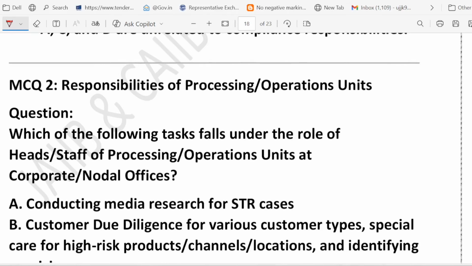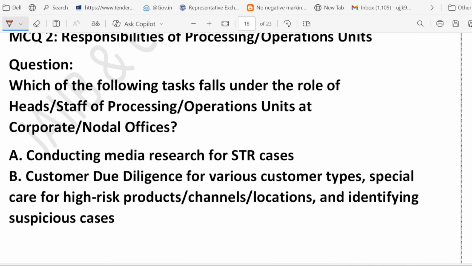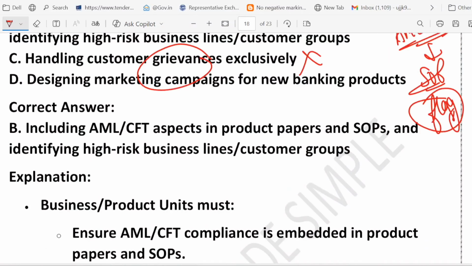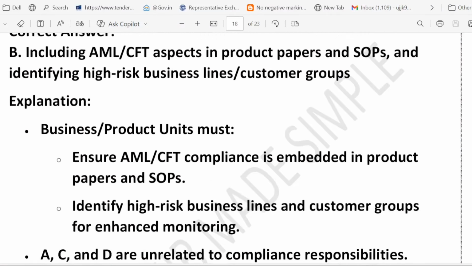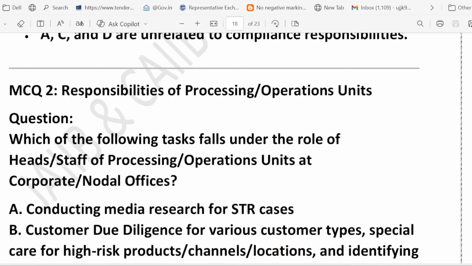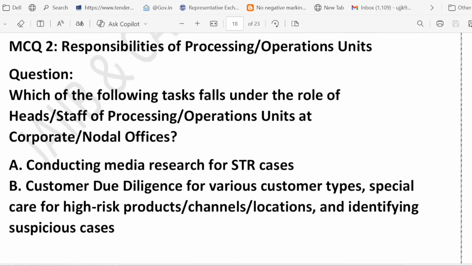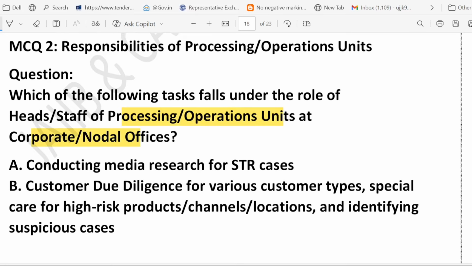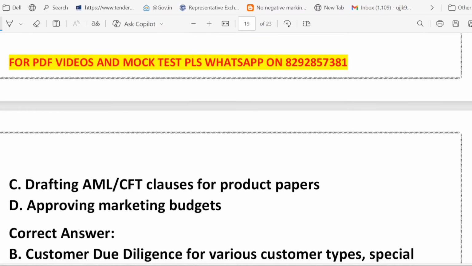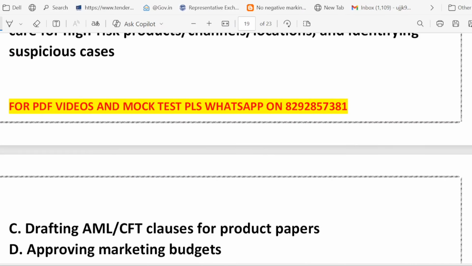Which of the following tasks falls under the role of head and staff of the processing unit? See, just now we were talking about the head and staff of the business unit, and now the business or processing or operating unit. So which of the following tasks falls under the role of head and staff of the processing and operating unit at the corporate or nodal office? Option A, conduct media research. Option B, customer due diligence for various customer types. Option C, drafting AML CFT clauses for product paper. Option D, approving marketing budget.